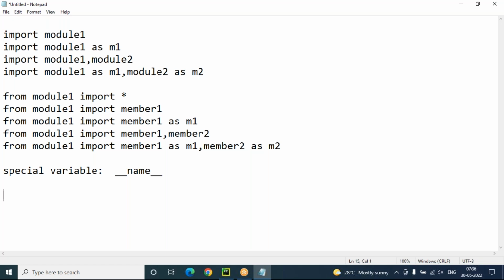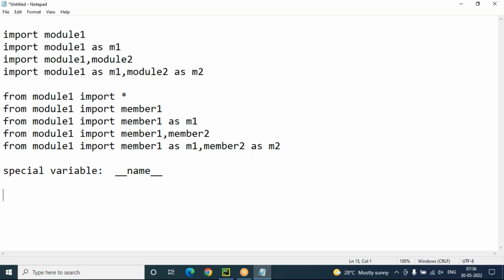This special variable, underscore underscore name underscore underscore, is used to check whether your program is executing as an individual program or it is executed from some other program.